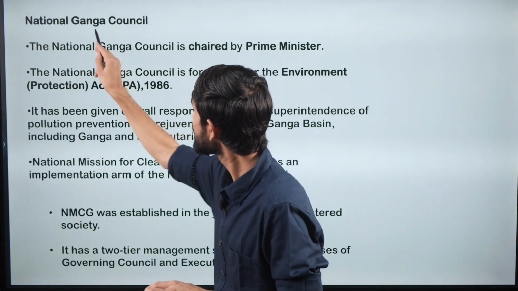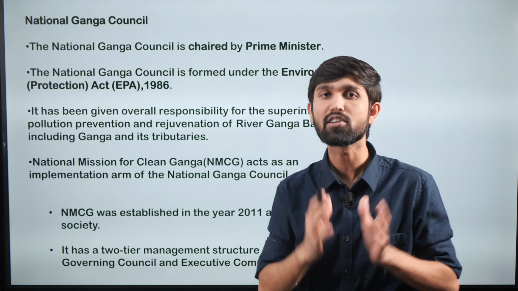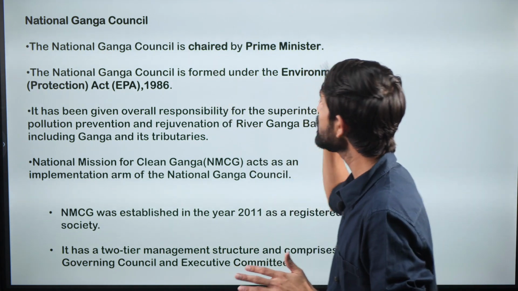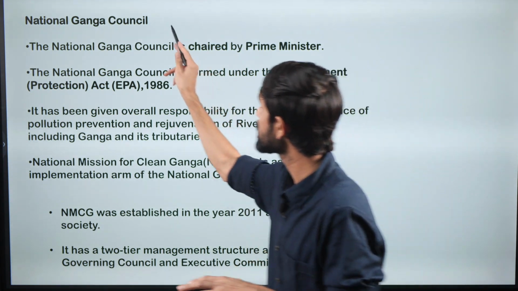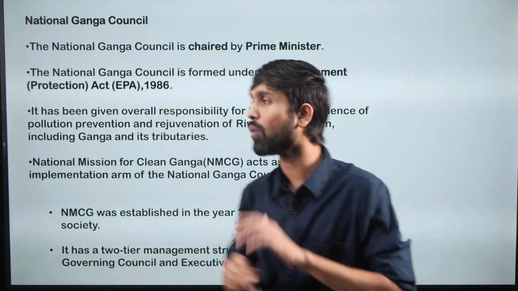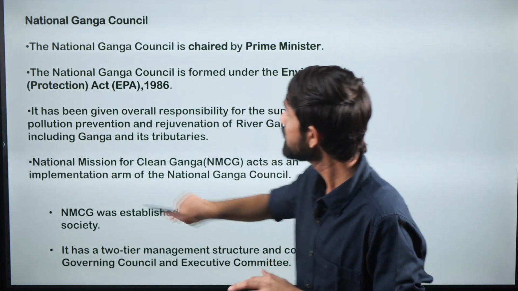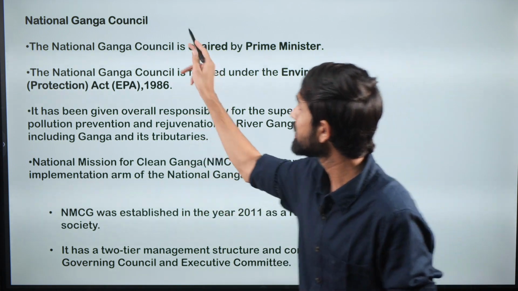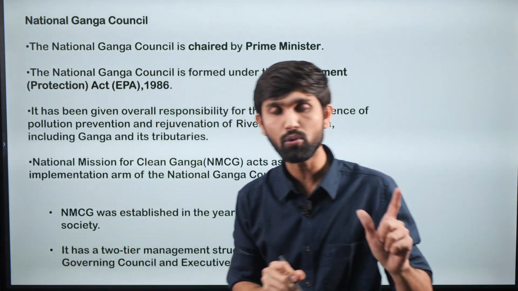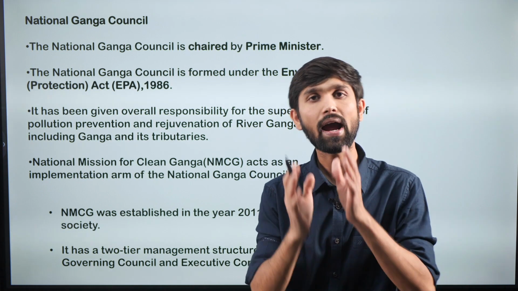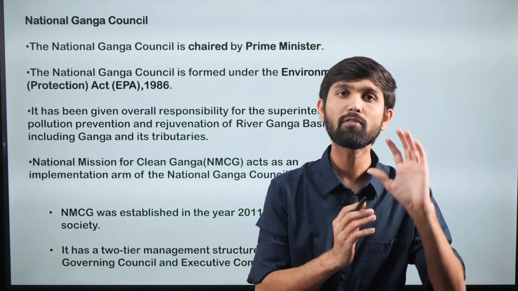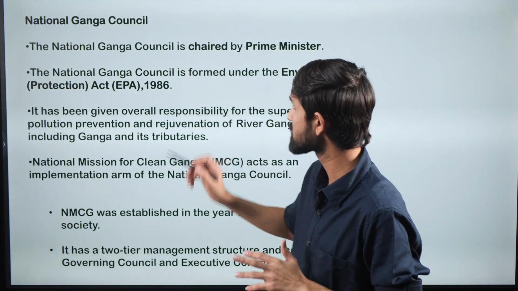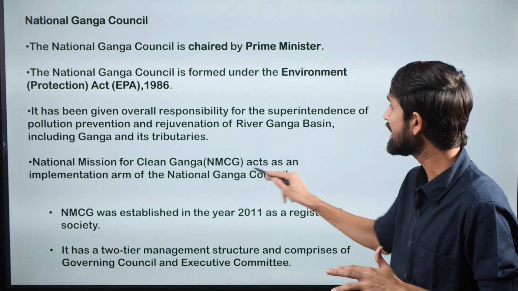First of all, this National Ganga Council is a larger body which is chaired by the Prime Minister, and this National Ganga Council is a statutory body because it was formed under the Environment Protection Act of 1986. So the National Ganga Council is a statutory body, it's a larger body, and under that body a smaller implementing body functions, which is known as the National Mission for Clean Ganga.